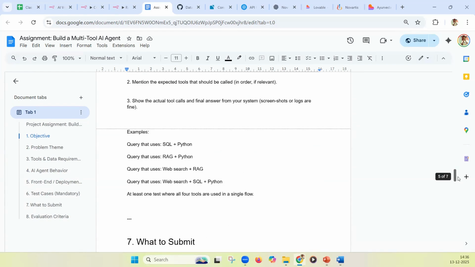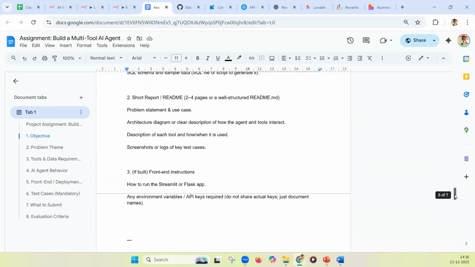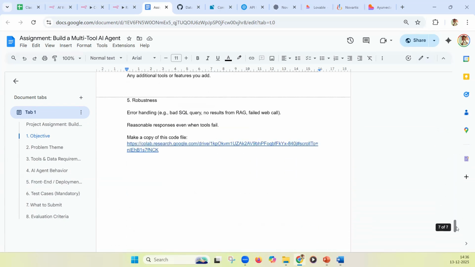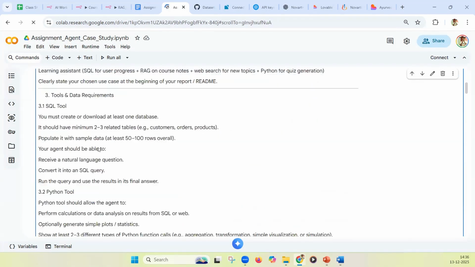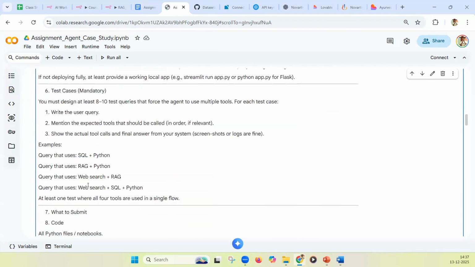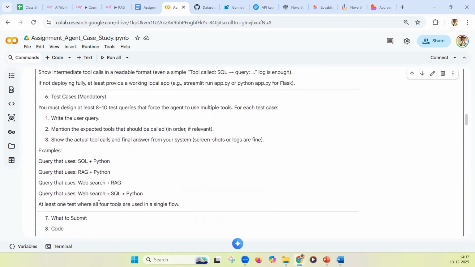I have given very detailed instructions so that when you're trying, you should find it very easy. If you read it, you should automatically be able to get it. I have also given the sample code at the end of it. If you click on this link, I have given the kind of structure that you must follow. So the same thing, the assignment instructions. The SQL database creation also I have given.